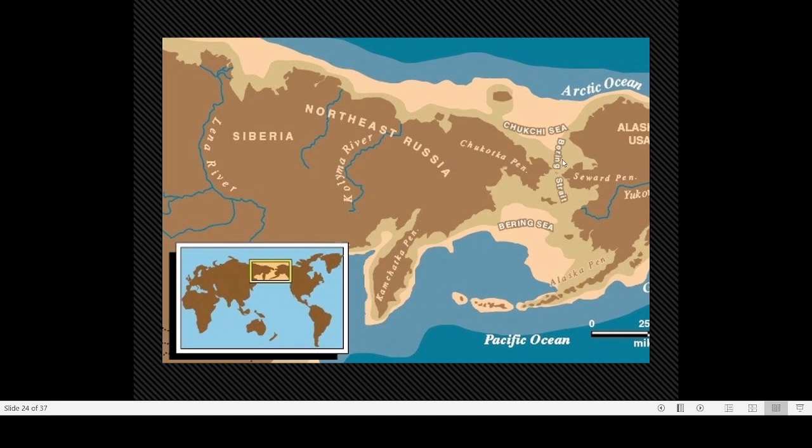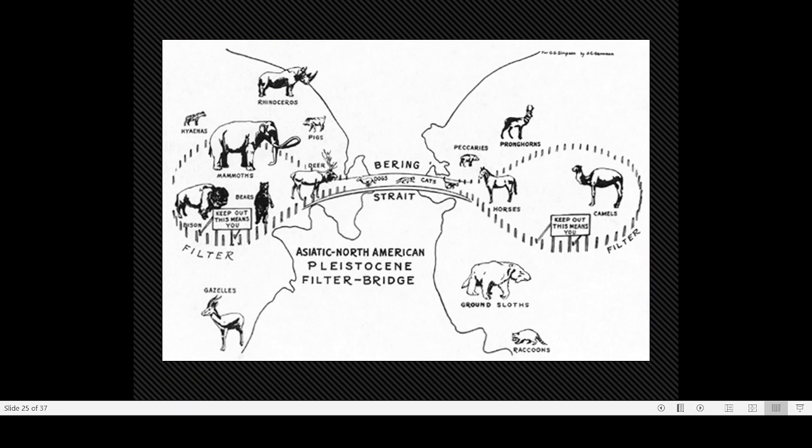This brown area means the sea is more shallow. In this portion there are many islands, and using these islands, animals crossed from Siberia to Alaska and from Alaska to Asia. This strait is known by the name Bering Strait.